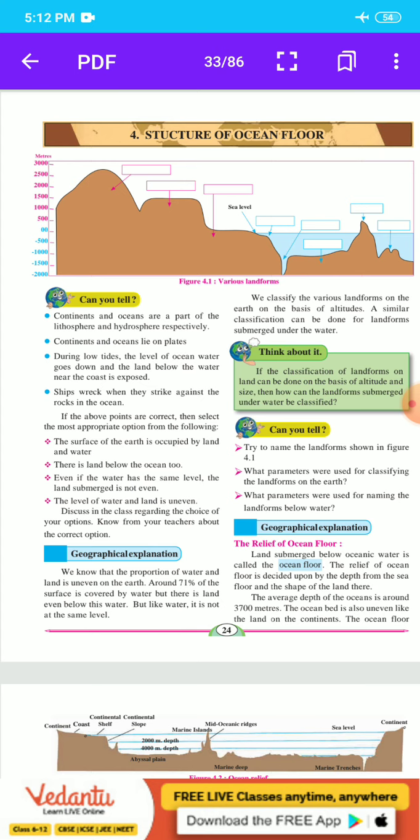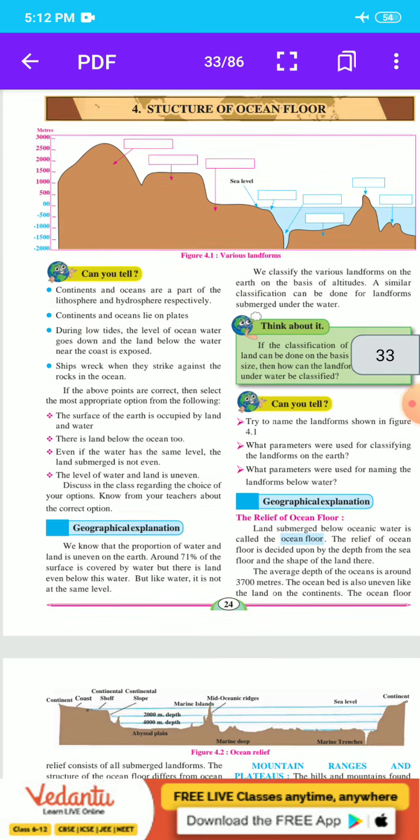Here, students, the surface of the earth is occupied by land and water. There is land below the ocean too. Even if the water has the same level, the submerged land is not even. Here, our 4th point: the level of water and land is uneven. Discuss in the class regarding the choice of your option.